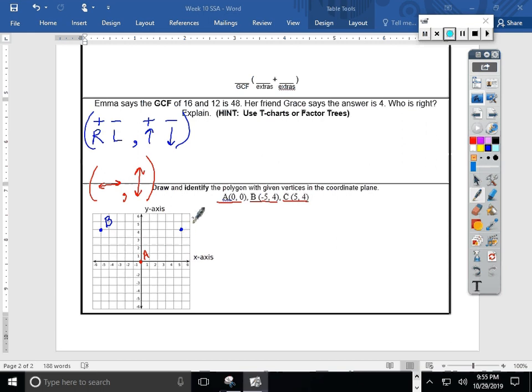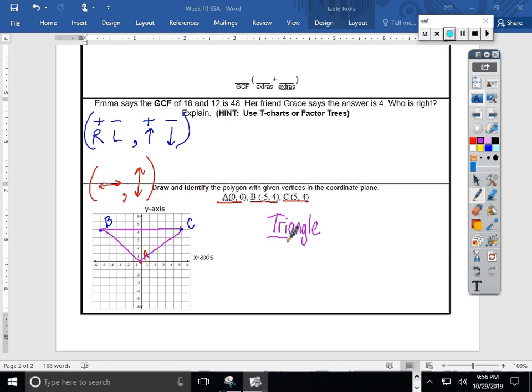We'll get it labeled. Now they did tell me to draw a polygon, so I probably would have been really wise to connect those as we went. So A connects to B and B connects to C. And you might say that's not a polygon, that's called an angle. So for a grand finale, drum roll please, we're going to connect the last point with the beginning point, and it closes in the polygon. And it gives us a kind of familiar shape. So notice that I had 3 vertices. I've made some type of a triangle. If you think about word origin, tri tells you we're talking about 3, like a tricycle, 3 wheels. So this is a triangle.